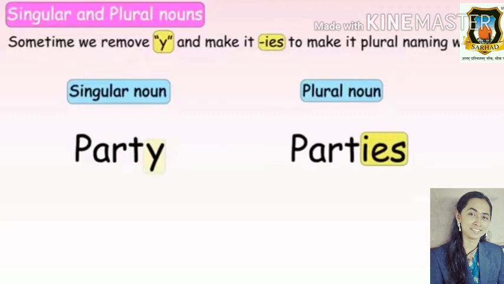Here is the singular noun PARTY, party. Before Y there is the alphabet T, and T is a consonant. So we will remove Y again and add IES to make the plural noun. So it will become PARTIES, parties. PARTY, PARTIES.